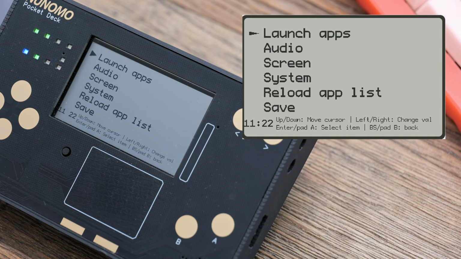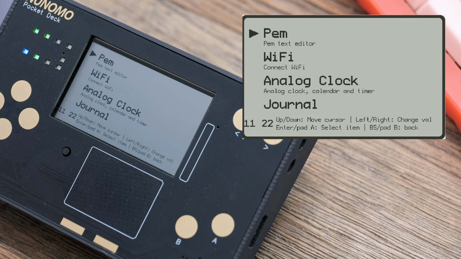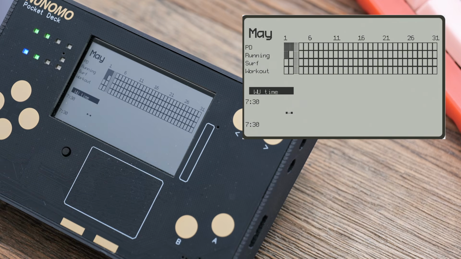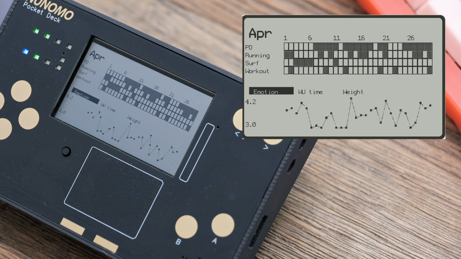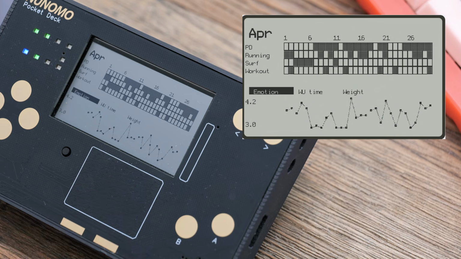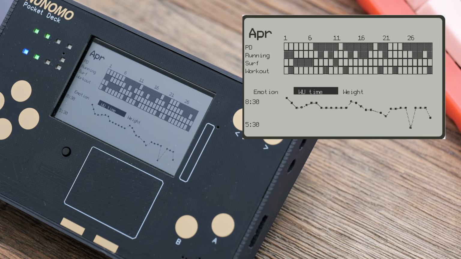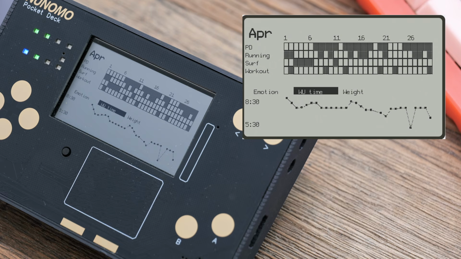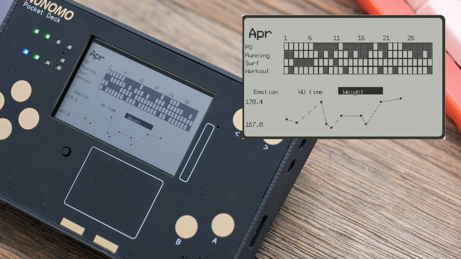Next, I launch an app called Journal. This app reads my Markdown journal file and turns it into charts like the one shown here. The top chart shows daily activities such as surfing, running, and working out. The graph below shows the values I record every day, such as wake up time and weight.